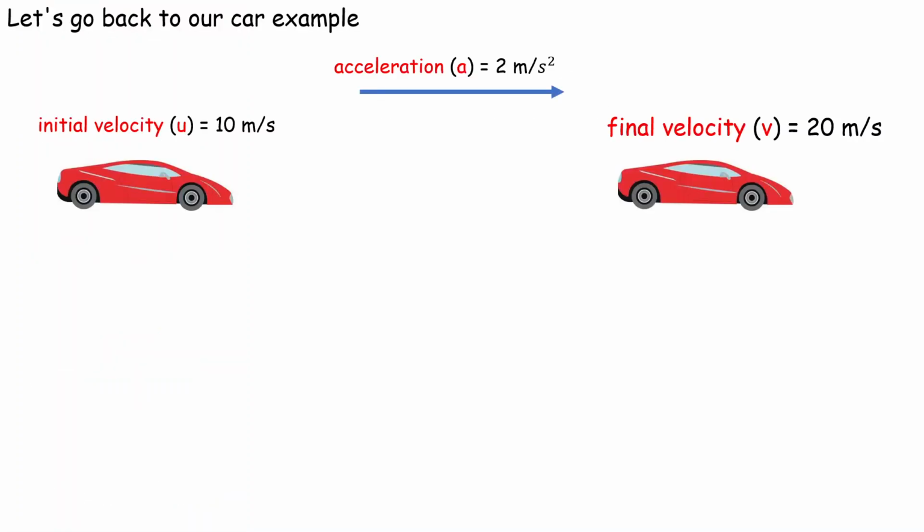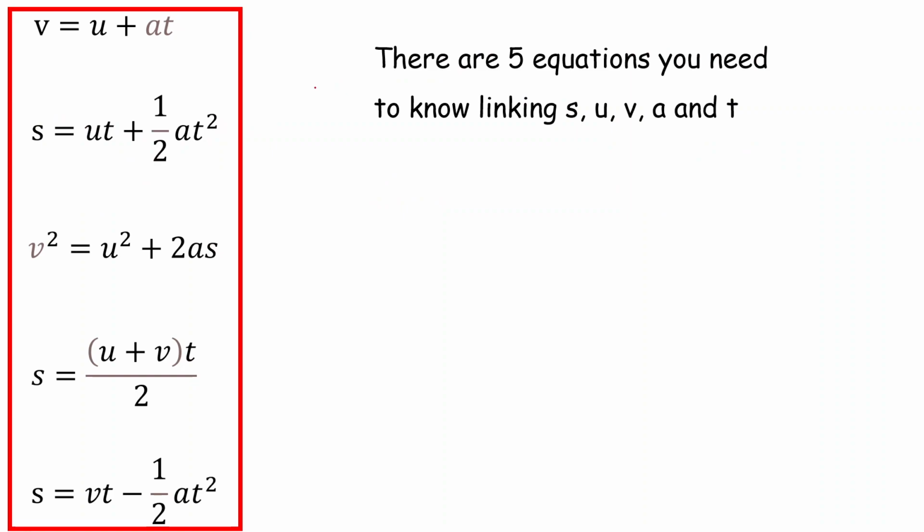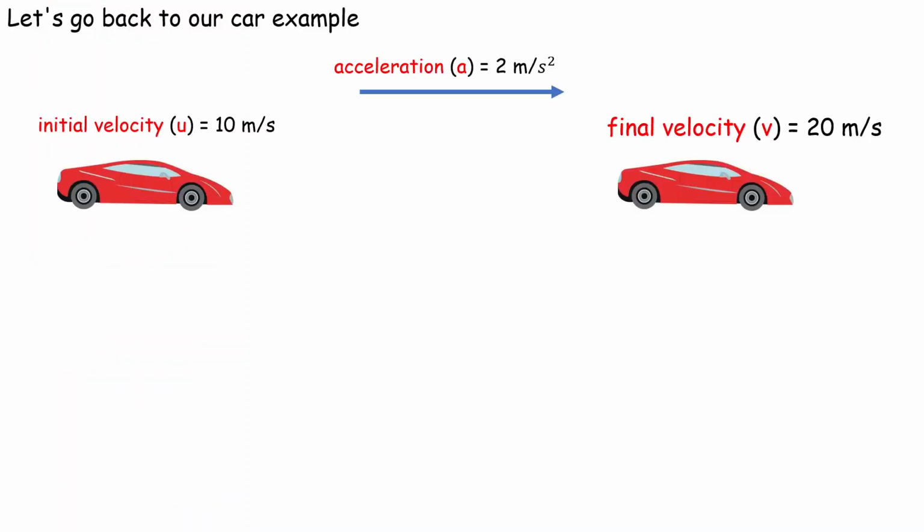That is brilliant. So let's go back to our original example. Sorry, also, if you need to, I would make a note of those equations. Again, you'll be given them, but it's useful to be familiar with them, so it's not a big jump when you do see them. So back to the car example, let's say this time we were given the initial velocity, the acceleration, and the final velocity, and we wanted to find the time. We're not given the displacement this time. I took that out, because we don't actually need it to find the time. We want to find the time taken to accelerate from 10 meters per second to 20 meters per second.